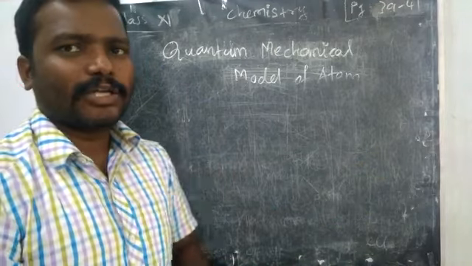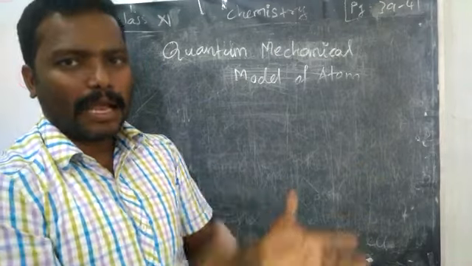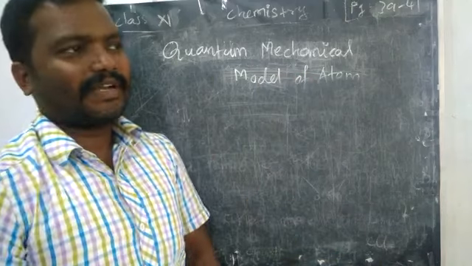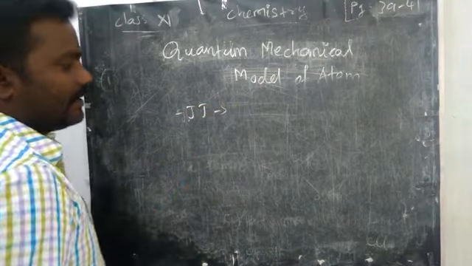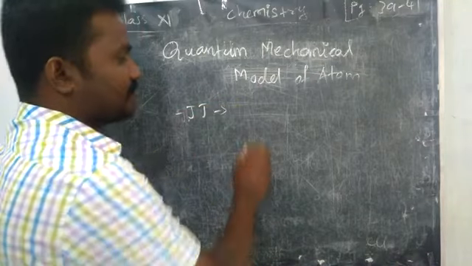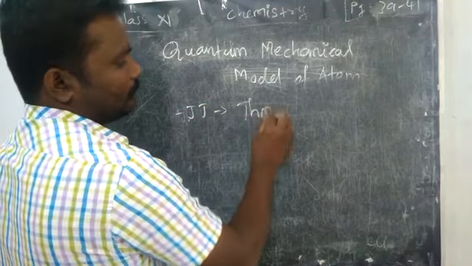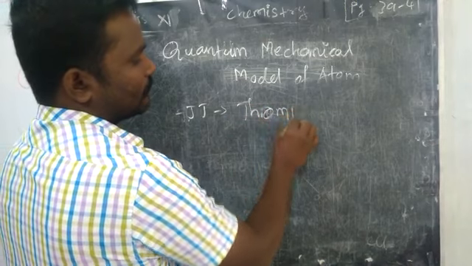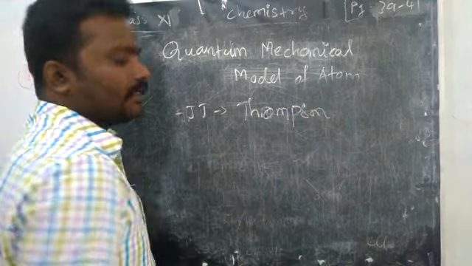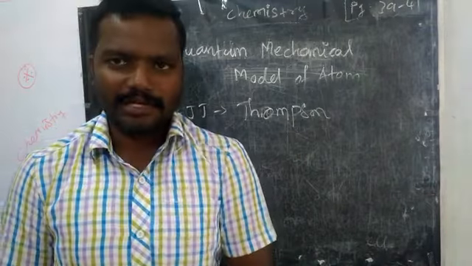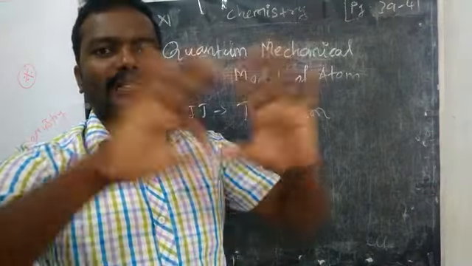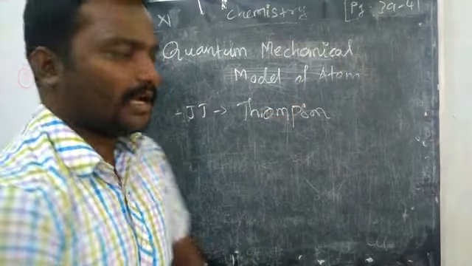So what is the structure, how is the atom arranged? Okay, see, first J.J. Thomson. Who is the first scientist? J.J. Thomson. J.J. Thomson gave one idea about the structure of atom. It is a positive charged sphere.